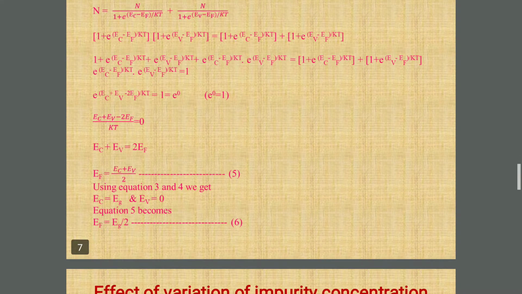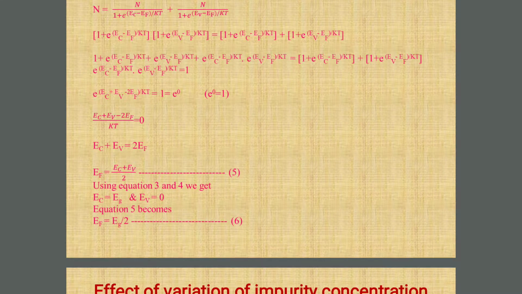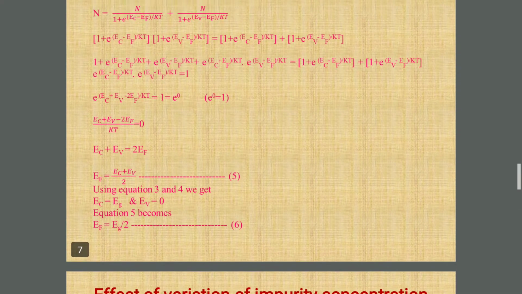Now we have written one equation, that is e raised to Ec plus Ev minus twice Ef divided by kT after combining the exponentials, and its value is 1, but 1 is nothing but also e raised to 0. For the sake of simplicity, we have added this term.